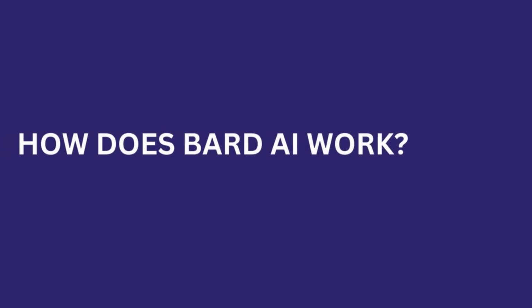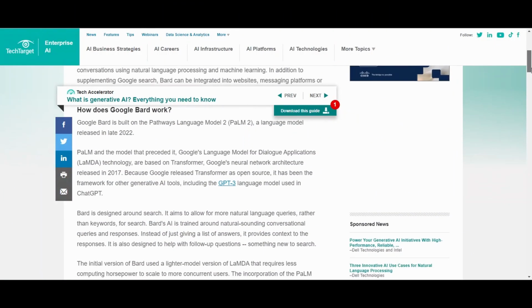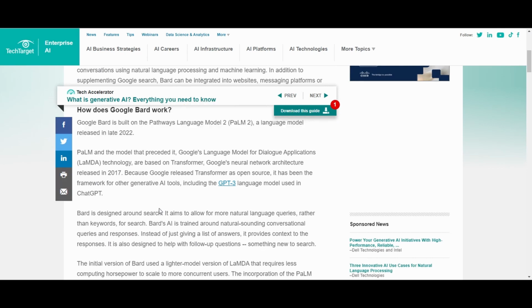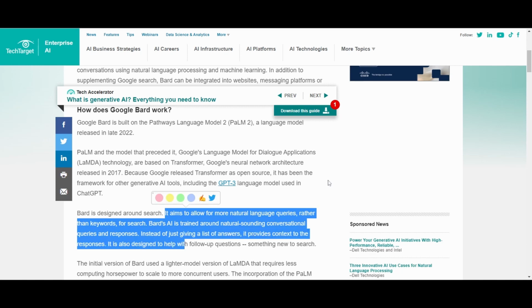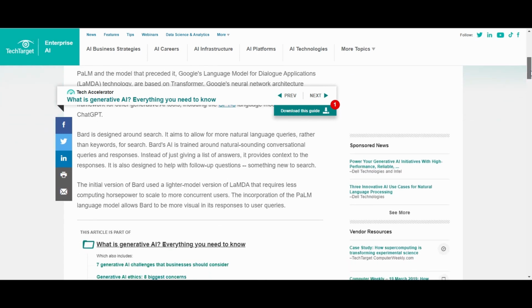How does Bard AI work? Now that we have an overview of Bard AI, let's dig deeper into how it actually works. At its core, Bard AI utilizes a deep learning architecture called a transformer. This transformer architecture allows Bard to process and generate text by understanding the relationships between words and the context in which they appear. Bard AI works by using a process called machine learning.